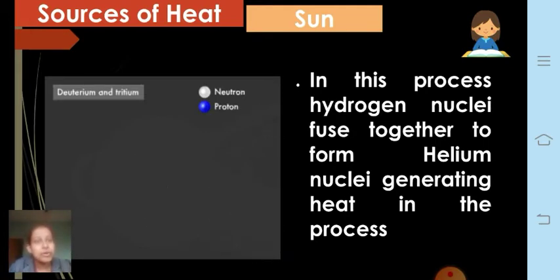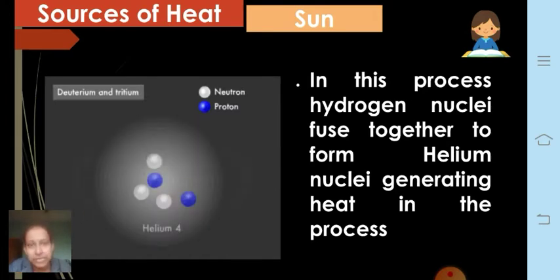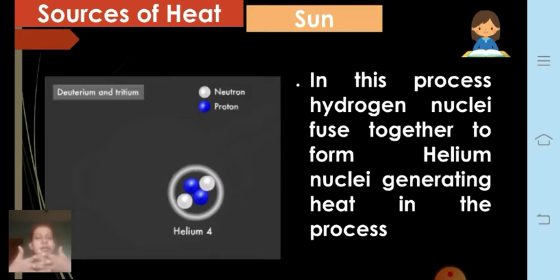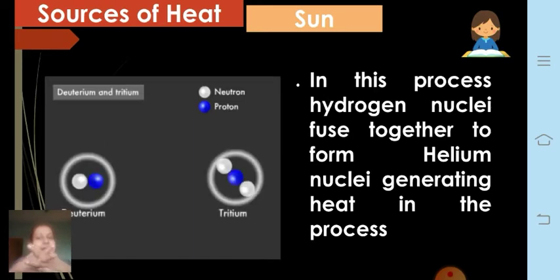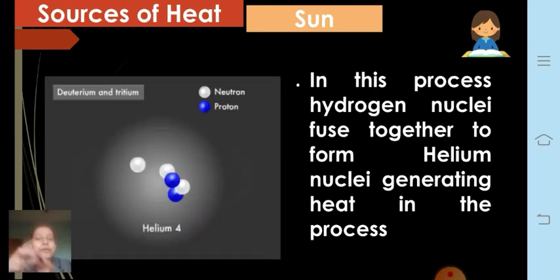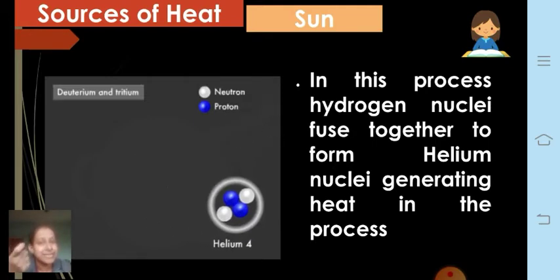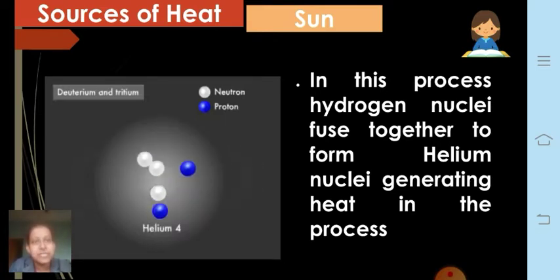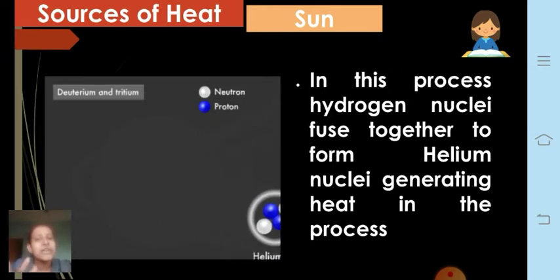And so a lot of heat is generated because of this process, which is called nuclear fusion, because here two hydrogen nuclei, deuterium and tritium, are fusing to form helium. Fine. When it is forming helium, it is giving a lot of energy. This is why the sun radiates a large amount of heat energy.